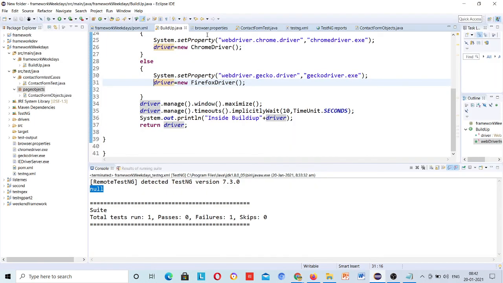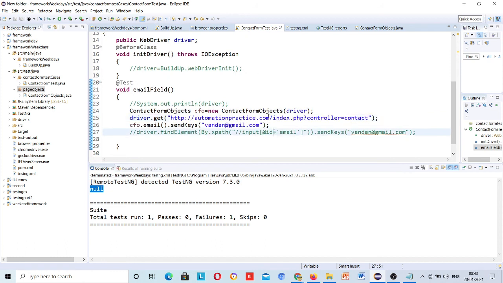So this URL is actually test case specific. Till here this is global. Even till here this is global, and then this you need to change according to your test case. I will tell you how to pass it inside your test. Okay, just go and run and it will be okay.